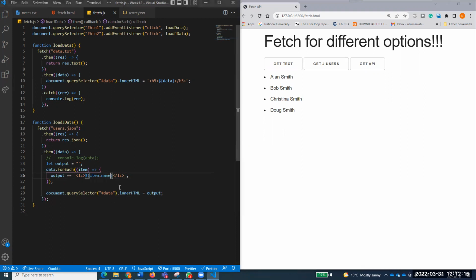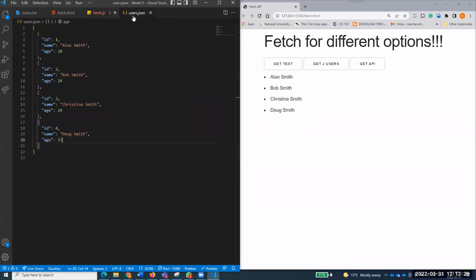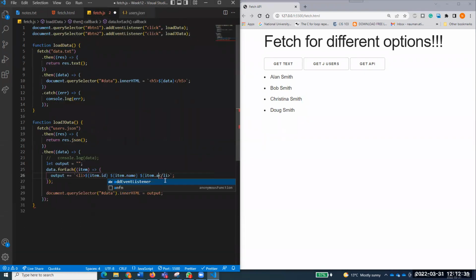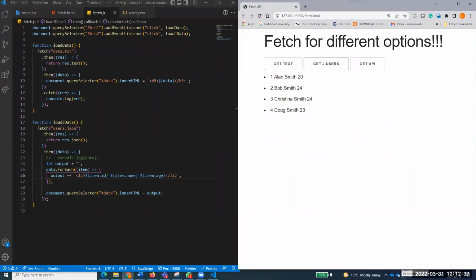I can bring item.id, and let's give a space, and in the same way I can write everything. So what is the other thing that I've defined? Age, item.age. Let's see that. Now if you hit that, you get 1 Alan Smith 20, 2 Bob Smith 24, 3 Christina Smith 24, Doug Smith 23.